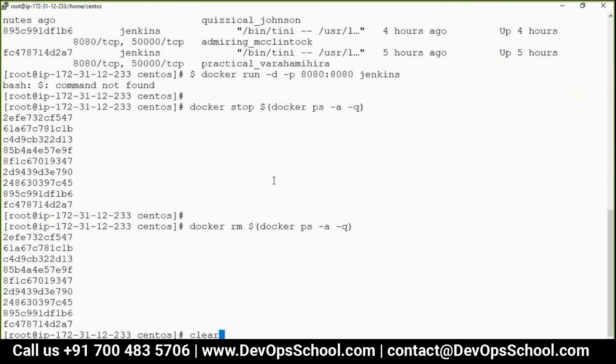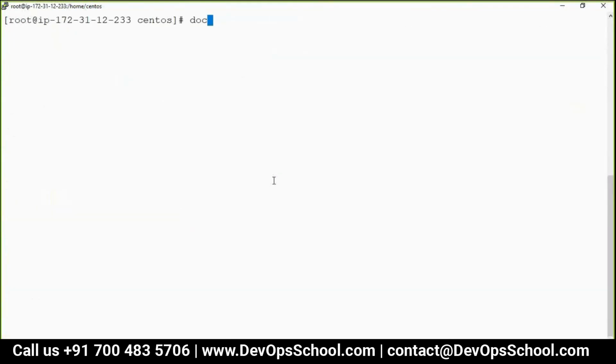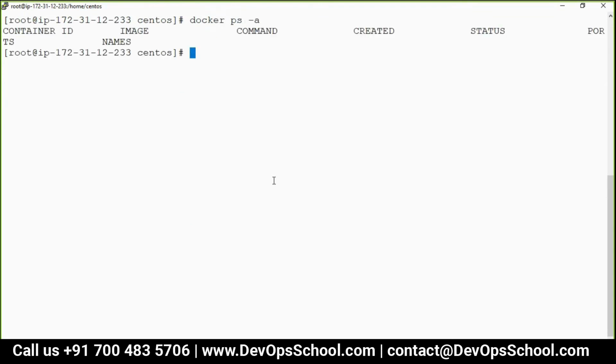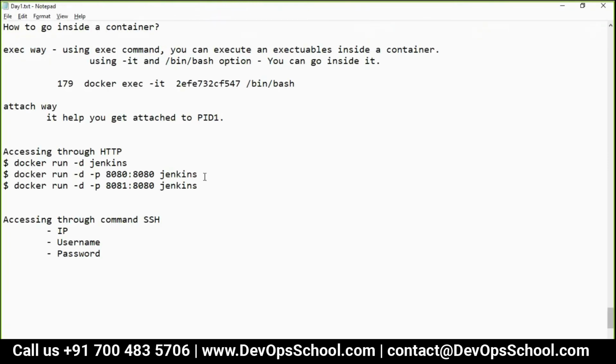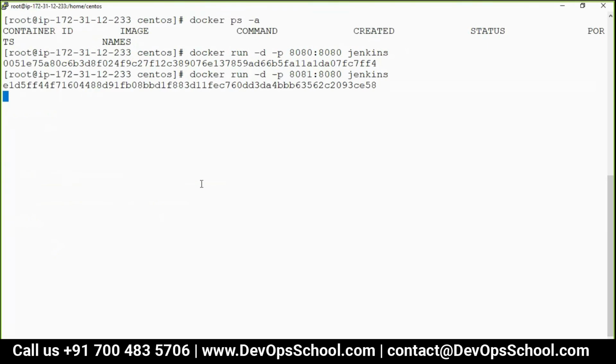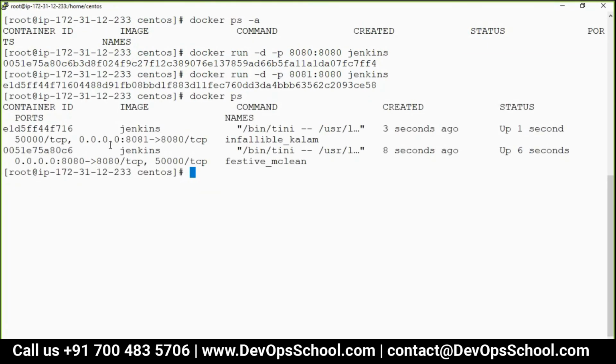Okay, so here you see docker ps -a. There is no container, everything is clean. Can I run this command now? So here, press 1 and 2. Now guys, I got the two containers here. See, when you see the exposing, it says 8081 to 8080, 8082 to 8080. So this is the external port, and this is the internal port of the container.